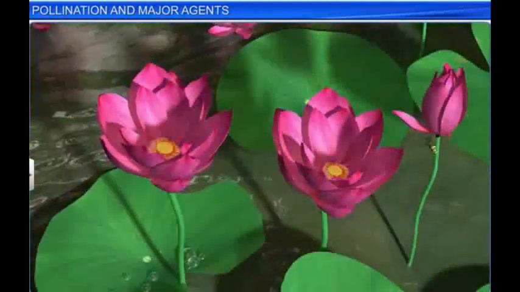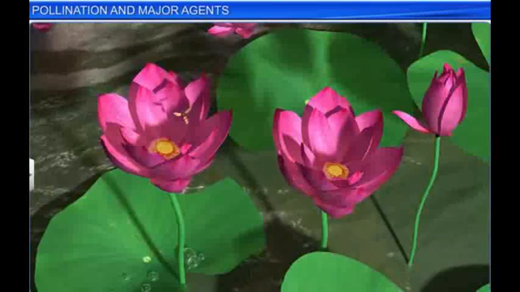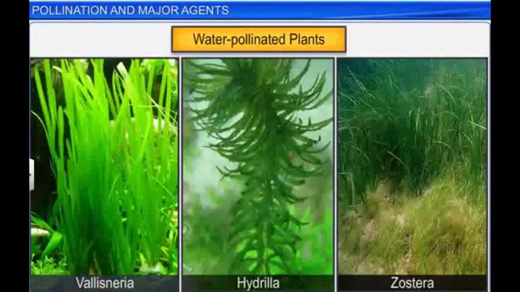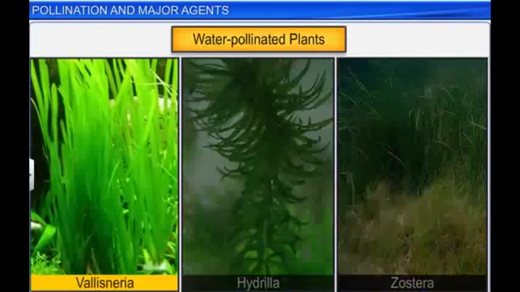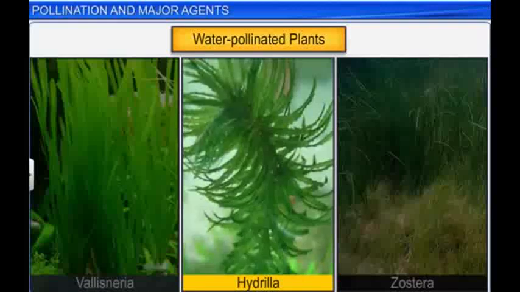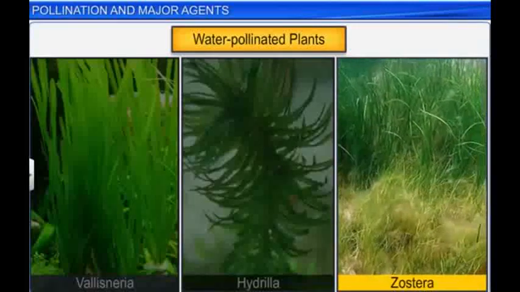Honeybees, as well as other insects, also pollinate a large number of aquatic flowering plants, such as the freshwater lily. However, in certain freshwater plants such as Vallisneria and Hydrilla, and marine seagrasses such as Zostera, pollination occurs by water.